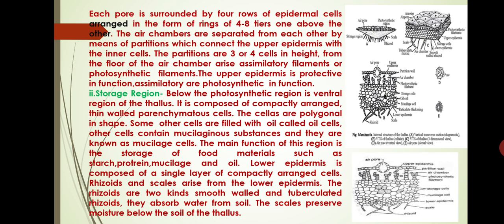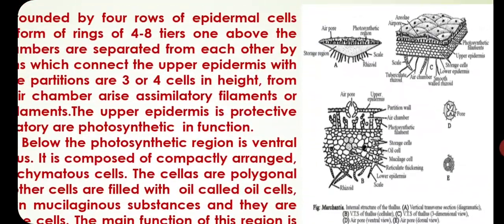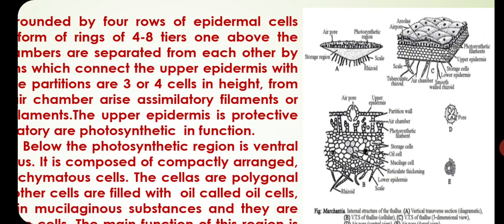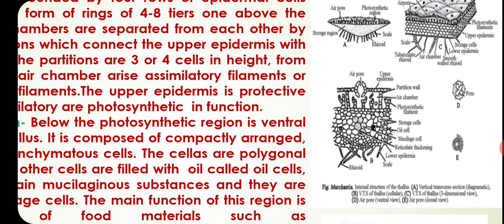The lower epidermis is composed of a single layer of compactly arranged cells. Rhizoids and scales arise from the lower epidermis. The rhizoids are of two kinds, smooth-walled and tuberculated rhizoids. They absorb water from the soil, and the scales preserve moisture below the thallus. See friends, this is the internal structure of the Marchantia thallus.